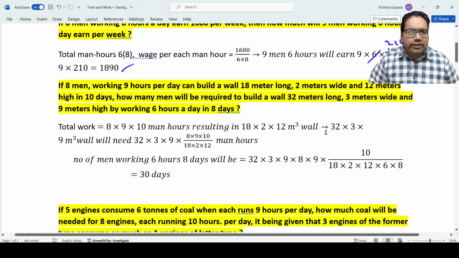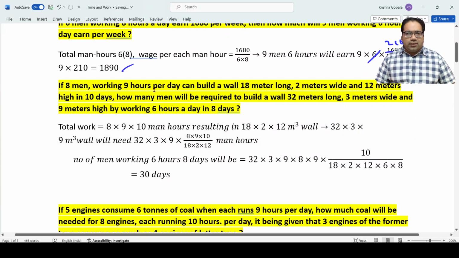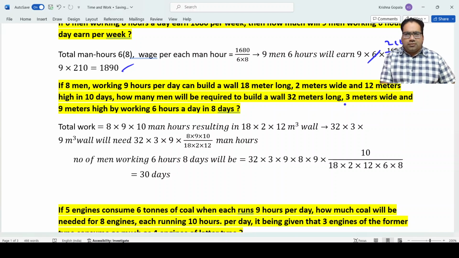Next. 8 men working 9 hours per day can build a wall 18 meters long, 2 meters wide, and 12 meters high in 10 days. Okay, 8 men are working. They are working for 9 hours a day and they are working for 10 days. So, what is the total number of hours? The total number of hours would be 8 into 9 into 10. This is what they are working.